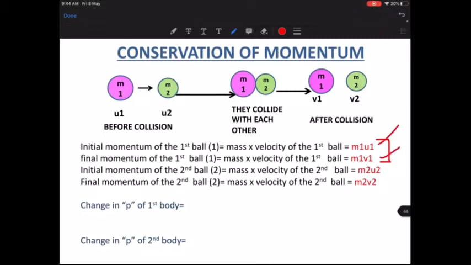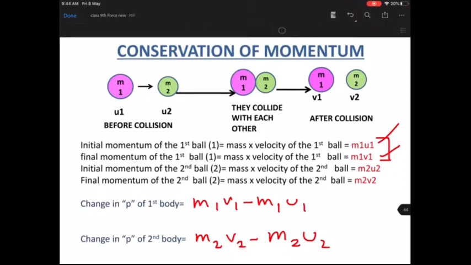The change is m1 v1 minus m1 u1, meaning final momentum minus initial momentum of the first body. For the second body, it is m2 v2 minus m2 u2. That is the change in the momentum of the second body. What I've done is final minus initial is the change.